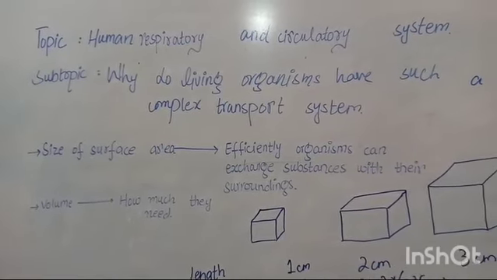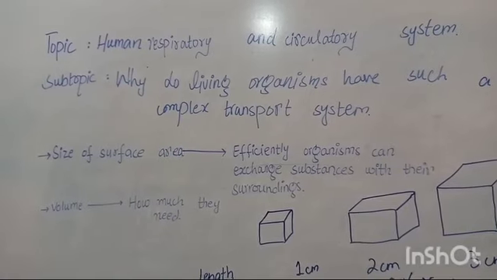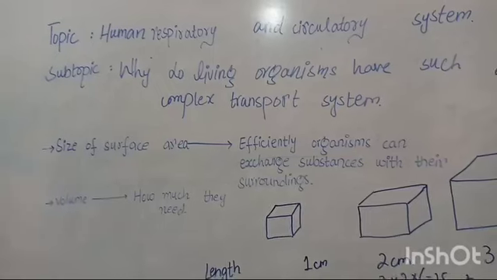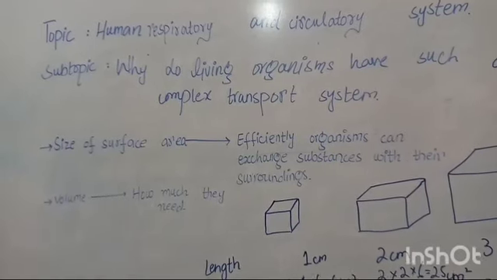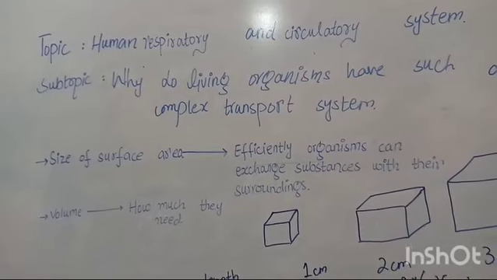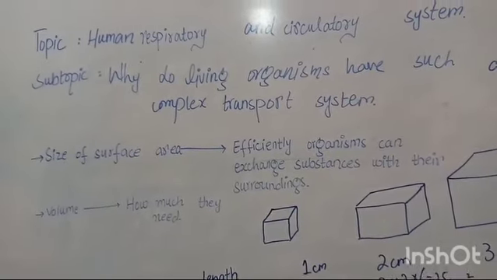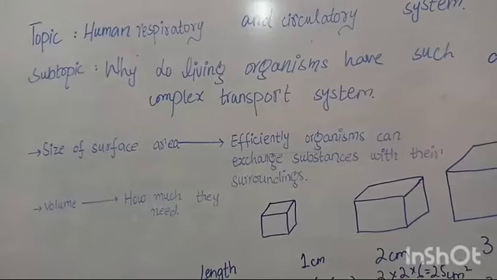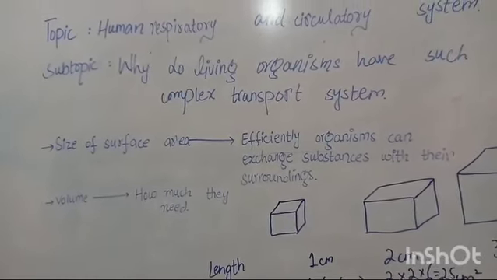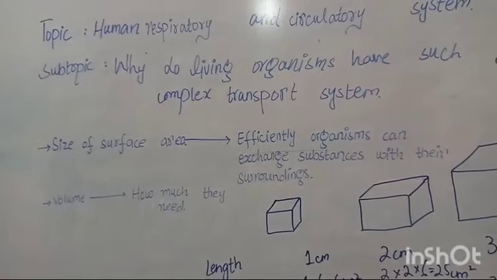Now we will come back to our main question, why do larger living organisms have such a complex transport system? Like we have seen, simple organisms can easily obtain the substances and excrete them by diffusion throughout their body surfaces, while in larger living organisms there is a complex transport system and complex surfaces through which the exchange can happen.